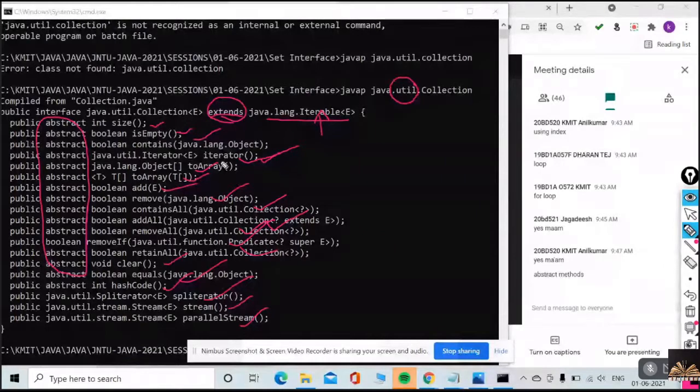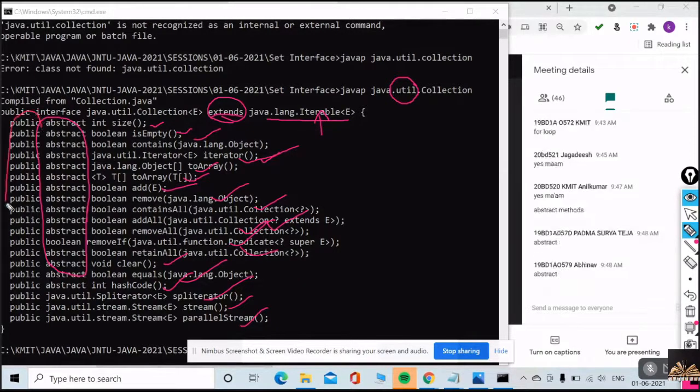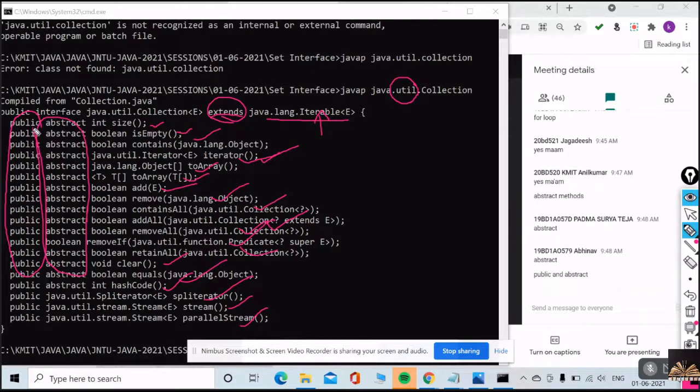The methods in the collection interface, what do they become? By default they are only abstract. Are they only abstract? Can you observe this? Public and abstract. The methods in any interface are by default public and abstract. You cannot declare them as private.